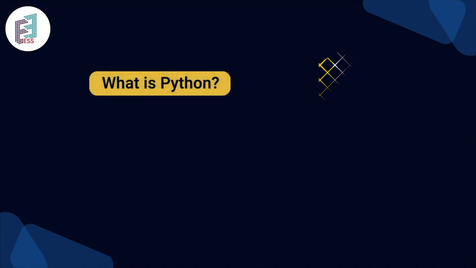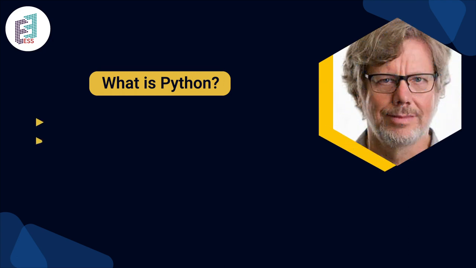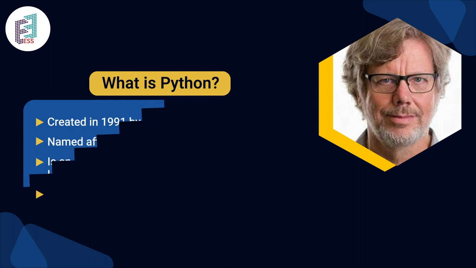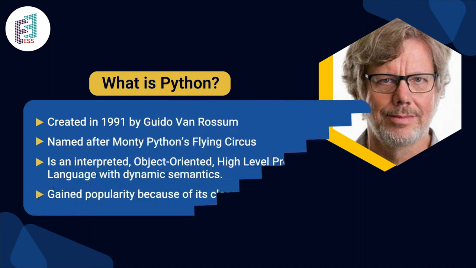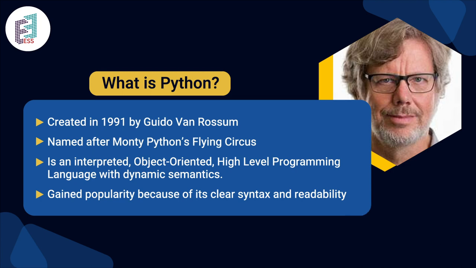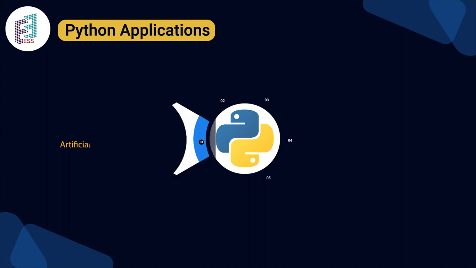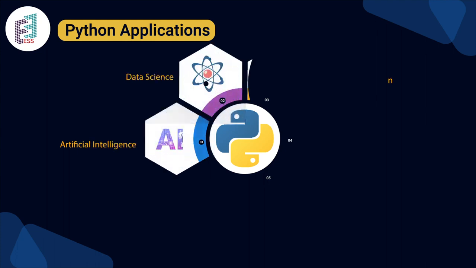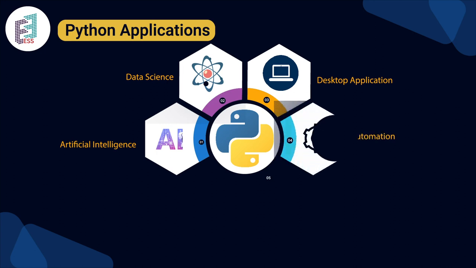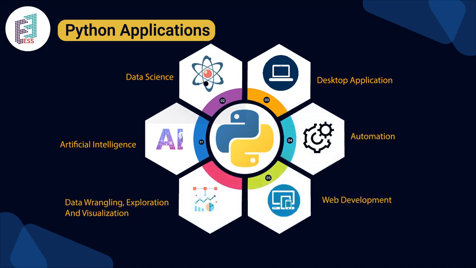What is Python? It was created in 1991 by Guido van Rossum, and later it was named after Monty Python's Flying Circus. It is an interpreted, object-oriented, high-level programming language. Later it gained popularity because it has clear syntax and is a readable language, so it has gained very much popularity. In the next slide, we'll be seeing the Python applications: desktop applications, automation, web development, artificial intelligence, data science, data wrangling, exploration, as well as visualization.